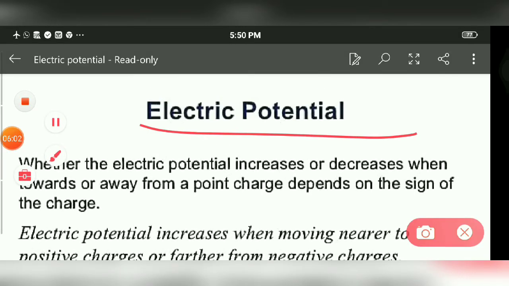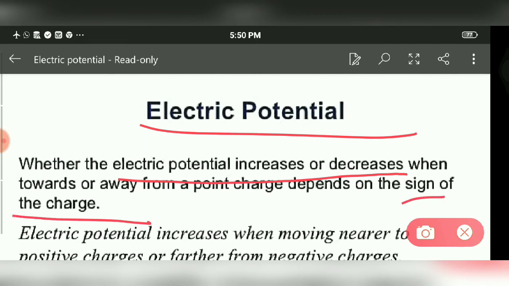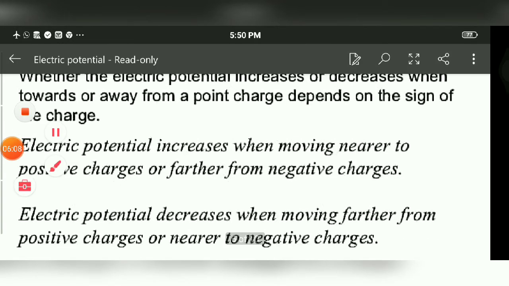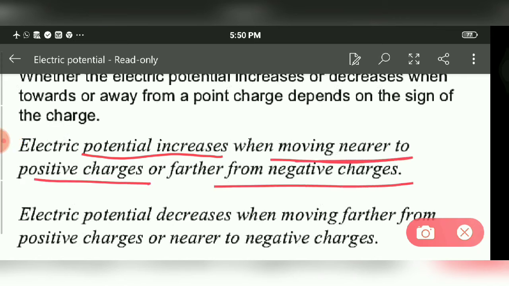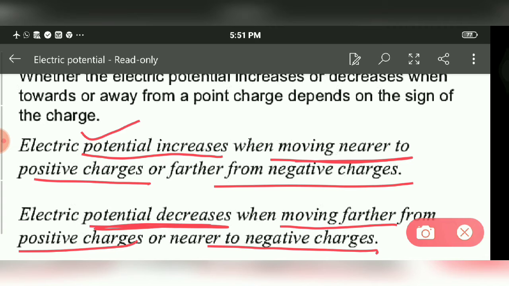Now next are some points related to electric potential. Electric potential can increase or decrease depending upon the sign of the charge. If we are moving near to a positive charge and away from a negative charge, then electric potential increases. But if we are moving away from a positive charge and toward a negative charge, then it decreases.